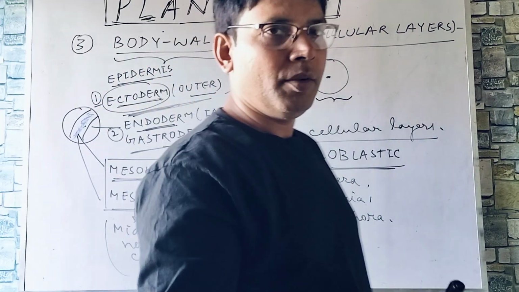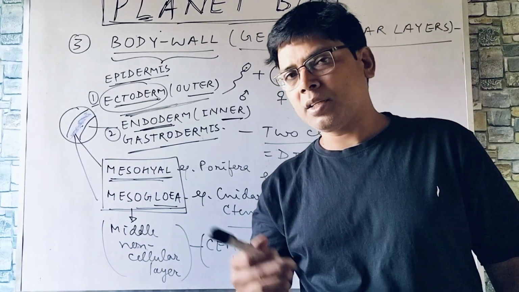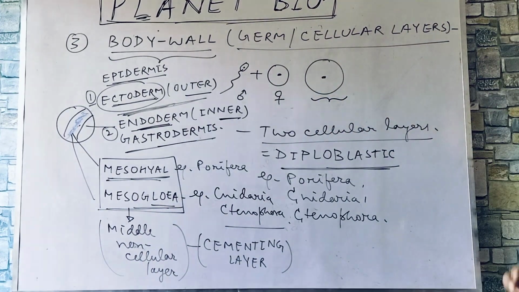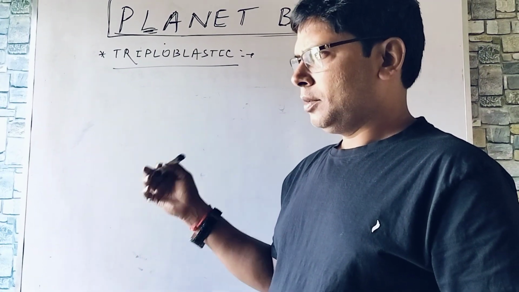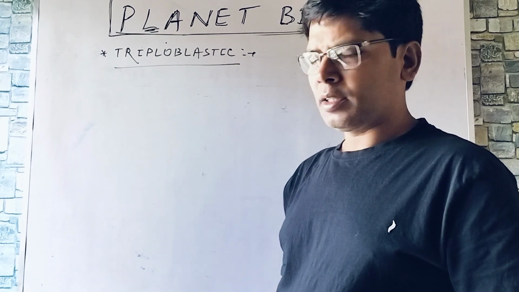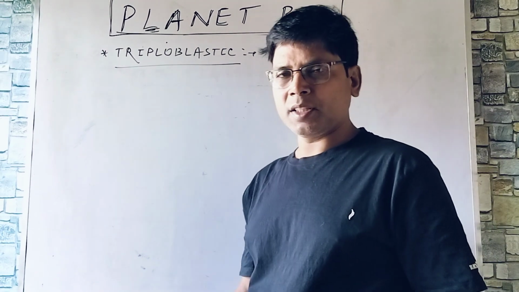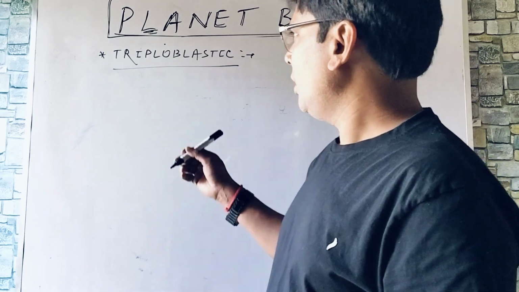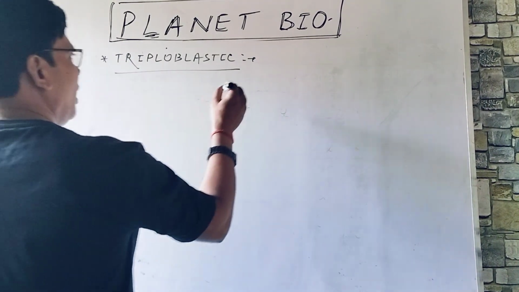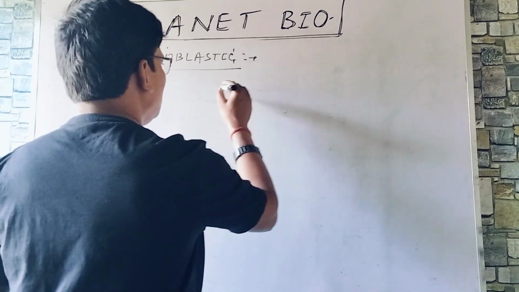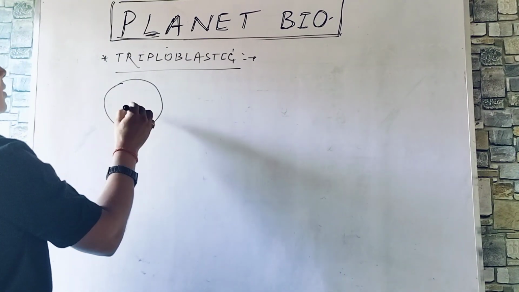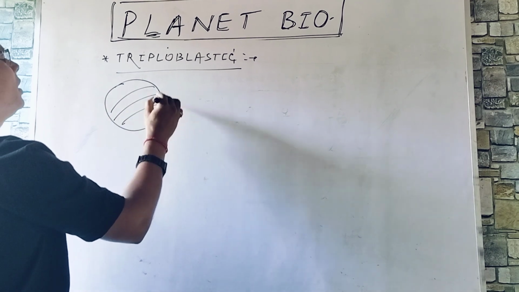Now, we move on to another condition, triploblastic condition. Boys and girls, another part of this level of organization, you can see in this basis of classification, triploblastic. In embryonic development, we can find 3 germ layers. 1, 2, 3.